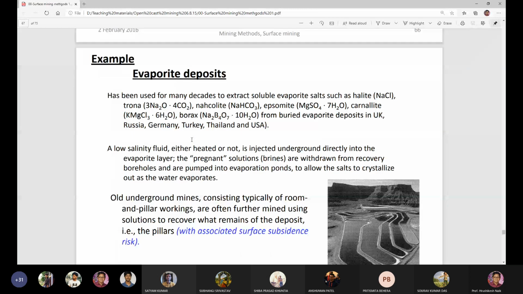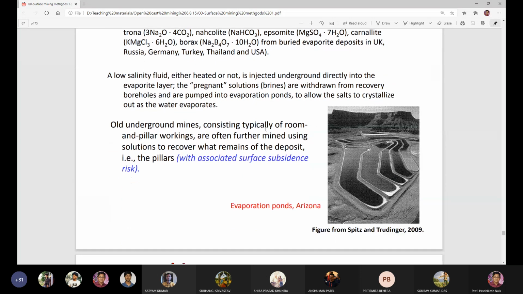So there are some examples. The evaporite deposits have been used for many decades to extract soluble evaporites like salt mining, such as halite, sodium chloride, trona, narcolite, epsomite, carnallite, borax from buried evaporite deposits in the United Kingdom, Russia, Germany, Turkey, Thailand, and the USA.